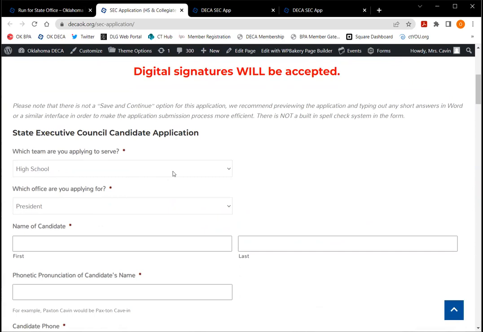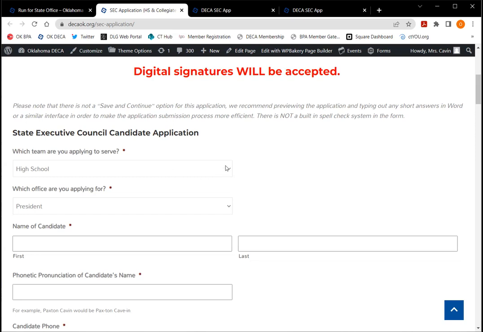So what I recommend doing, especially for spelling and time purposes, is to type it all out in a Word document, save it, check it, spell check it, and then just copy and paste it over. If you have 2 monitors or can split your screen, have this application open in one window and your Word document open in the other, and just work through it. That way your local advisor can look at it before you actually put it into the application and hit that submit button.